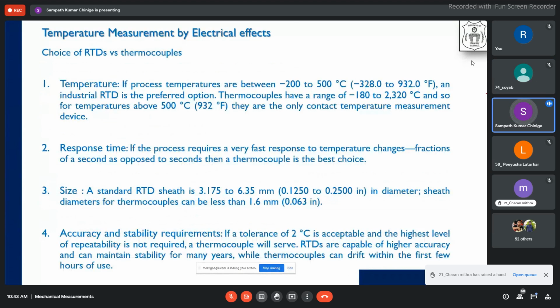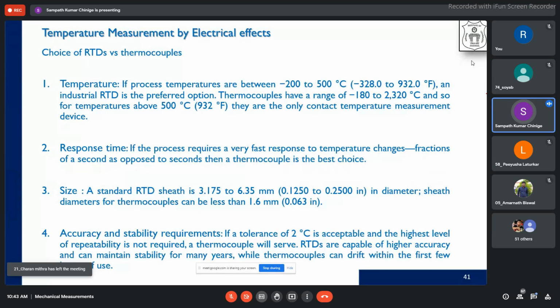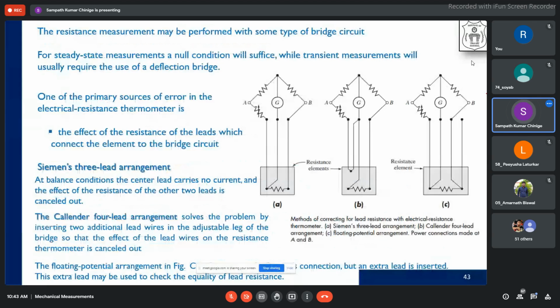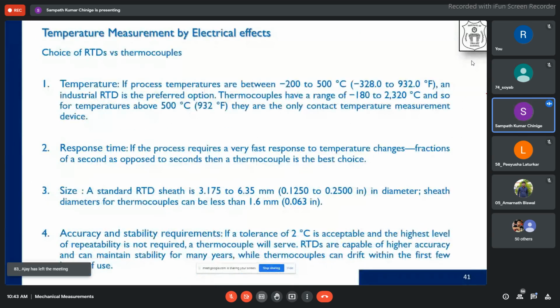So we have temperature choice of RTDs. We will see what compensation is and all. Before that, we will compare where we need to use RTDs and where we need to use thermocouples. This may not be in the syllabus, but why I talked about this is, as a student you may be confused about which one to use where. So this is just for the sake of your information. I am giving extra. It's not in the syllabus, but this is a good comparison that will help you.